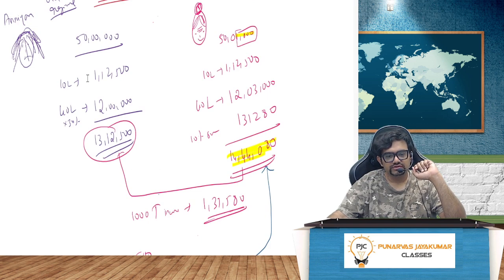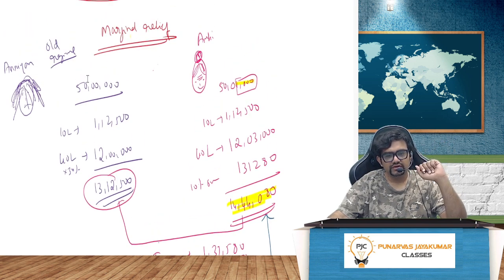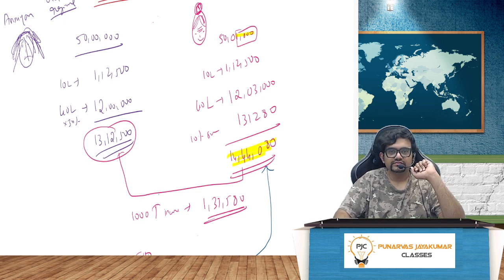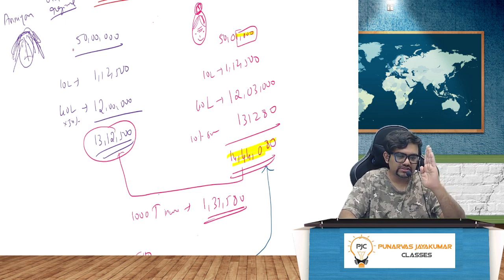So first, whatever income they have given, I should calculate tax on that. That is, I have calculated. Then I have to calculate tax on the nearest surcharge limit. Nearest surcharge change is 50 lakh. And then I have to calculate the difference between 50 lakh 1,000 and 50 lakh. Then I have to see which is larger: this, or the 50 lakh tax plus the difference between the two.